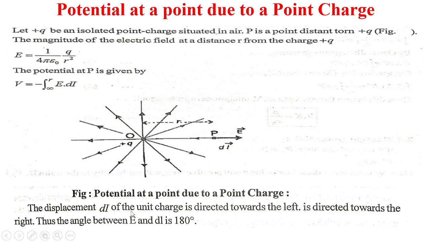The displacement dl of the unit charge is directed towards the left as shown in the figure, while E is directed towards the right. Thus the angle between E and dl is 180 degrees.